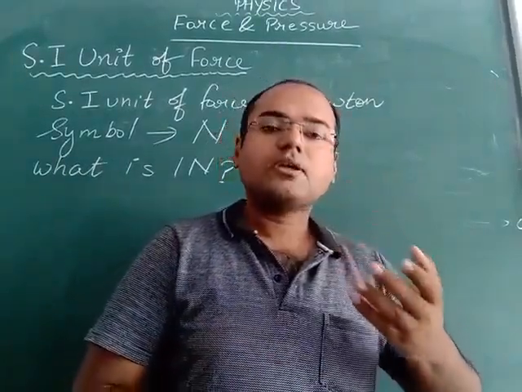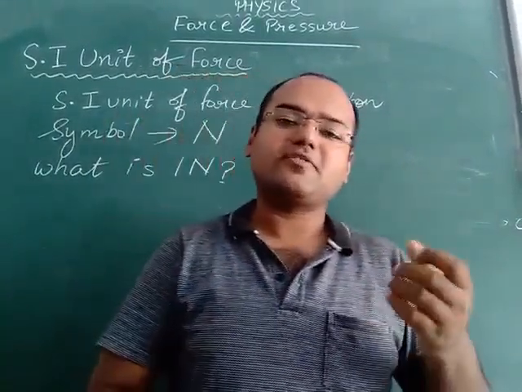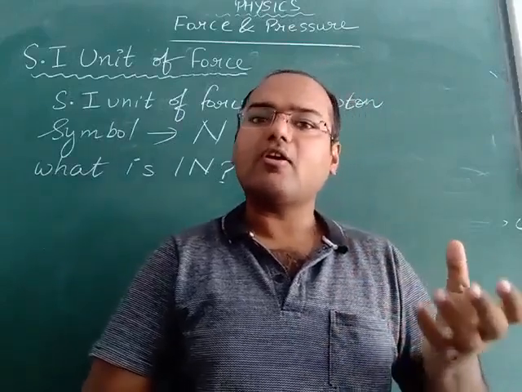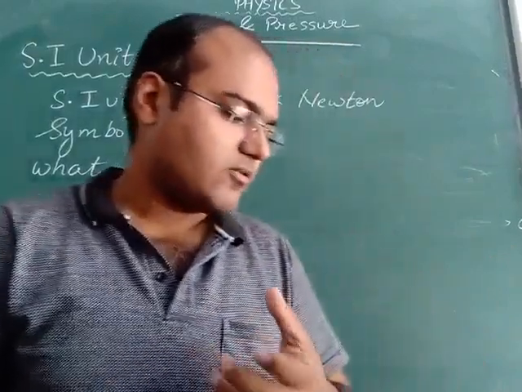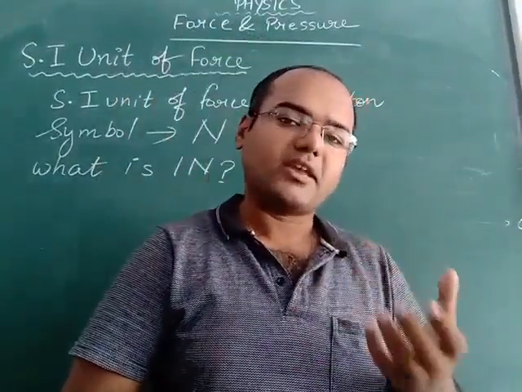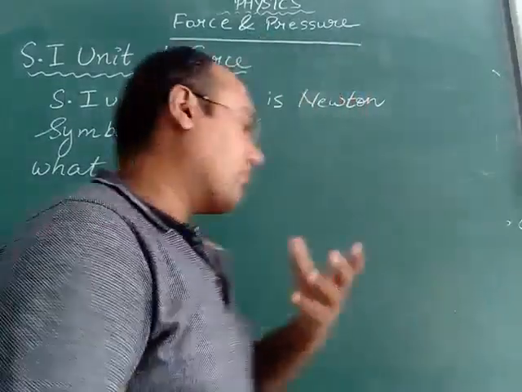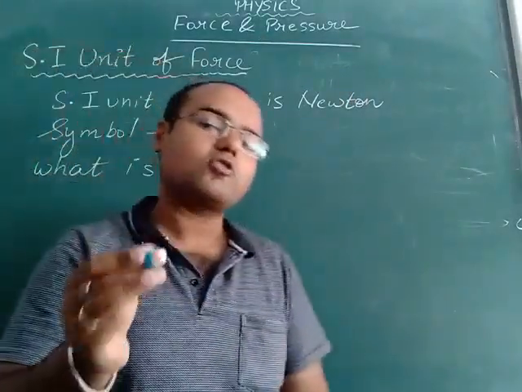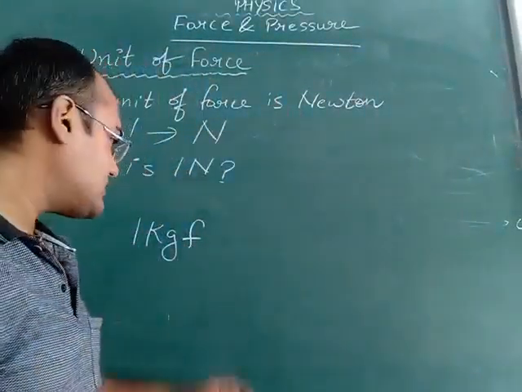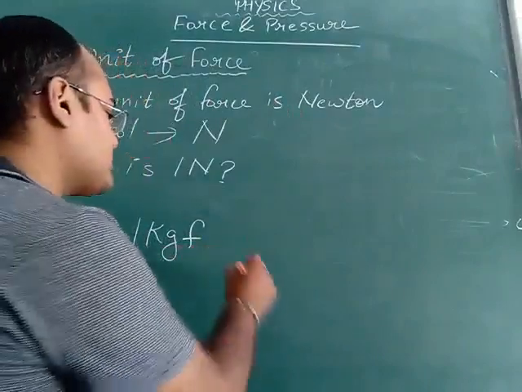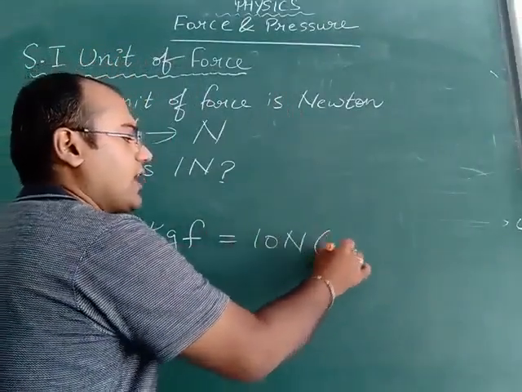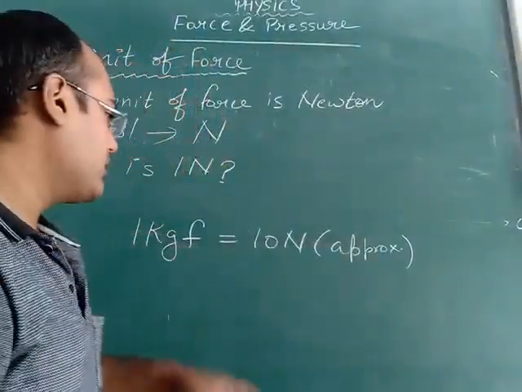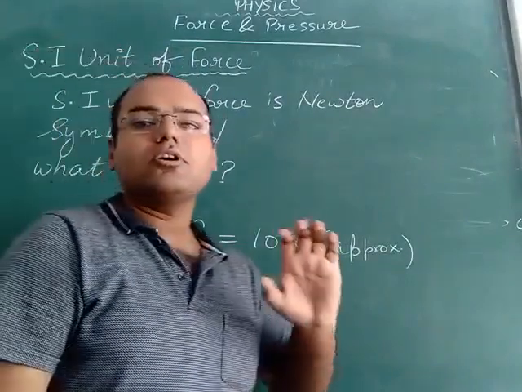So as you know, the force of gravity is different at different places on earth. So the force of gravity on a body of mass 1 kg is called 1 kgf or 10 Newton. What is 1 kgf? 1 kgf is the force of gravity on a body of mass 1 kg. And 1 kgf is approximately equal to 10 Newton. It is not an exact value, nearly.